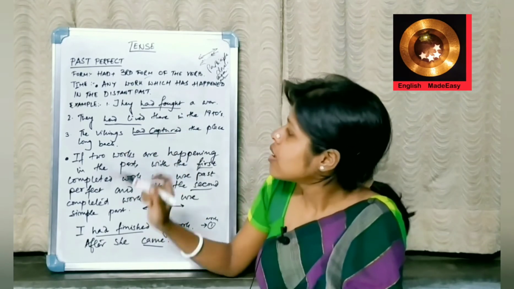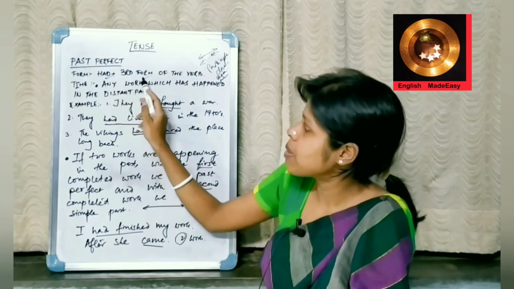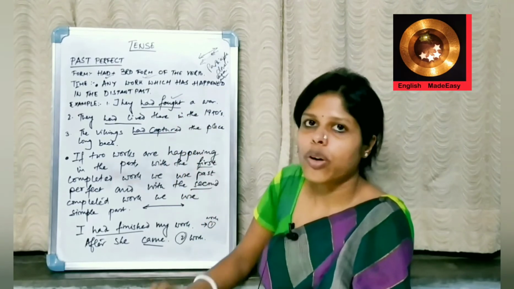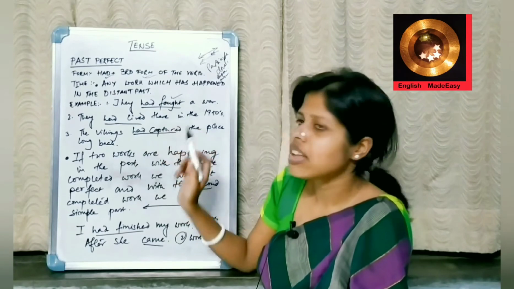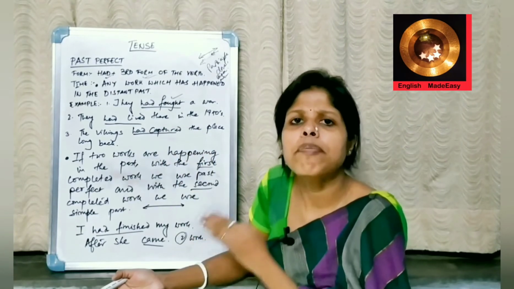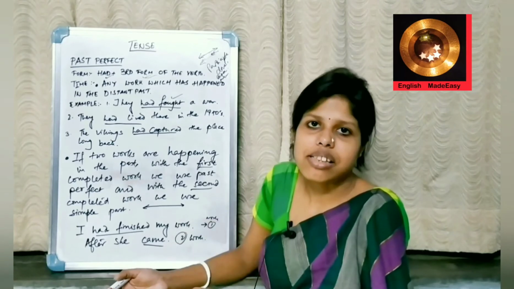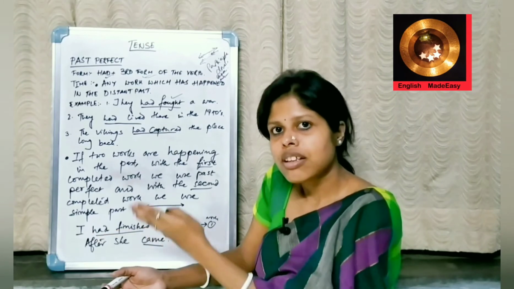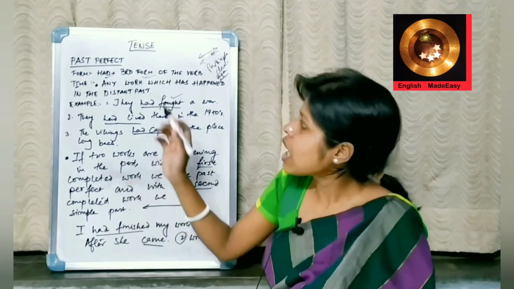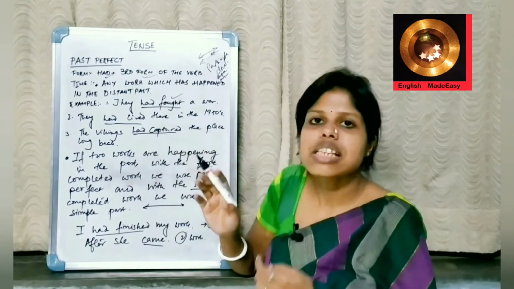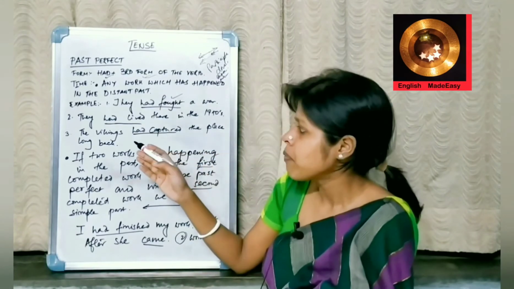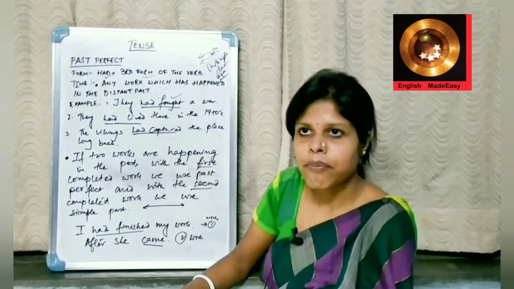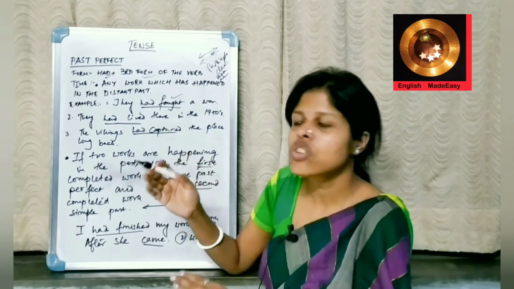For example, they had fought. See, we are using had plus third form. Fight, fought, fought. Third form, they had fought a war. They had lived there in the 1950s. Long back, not in the near past, but previous past. As in the present perfect, we use not now, a work which has been completed. Even in past perfect, try to understand that it is not in the near past, but long back. The Vikings had captured the place long back. Long ago, the Vikings had captured. So this is one implication of past perfect.